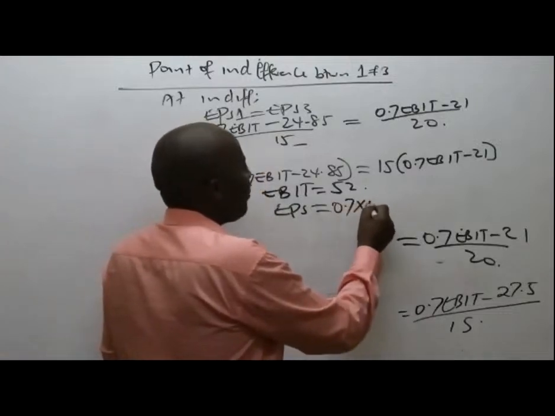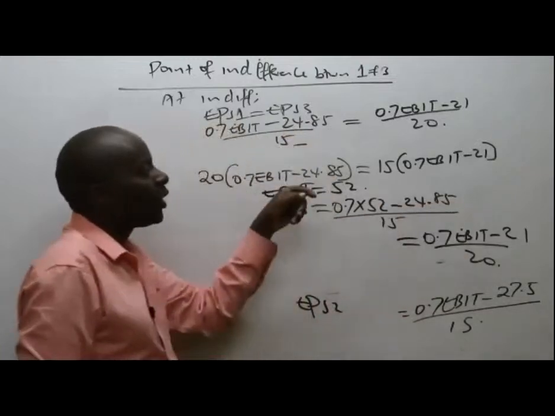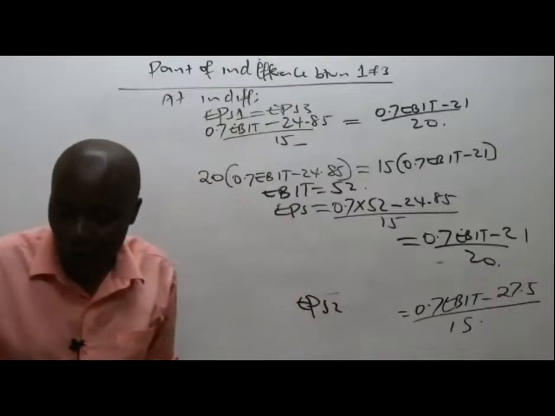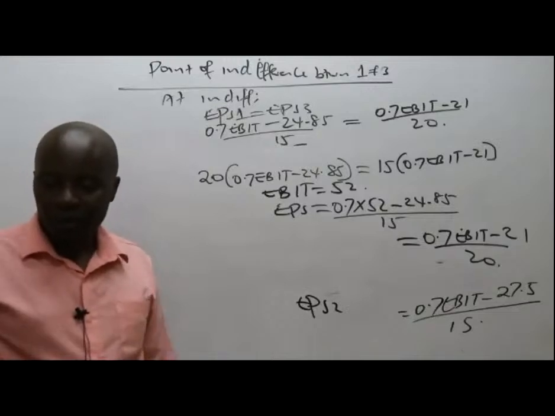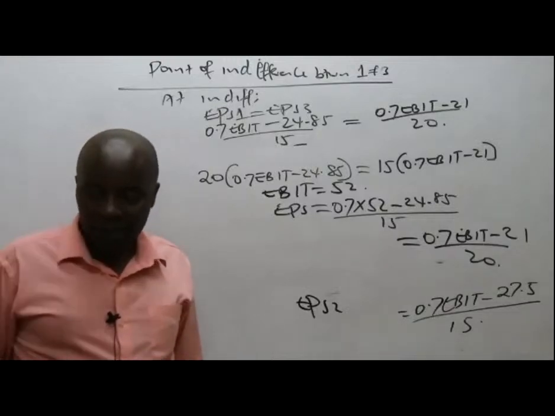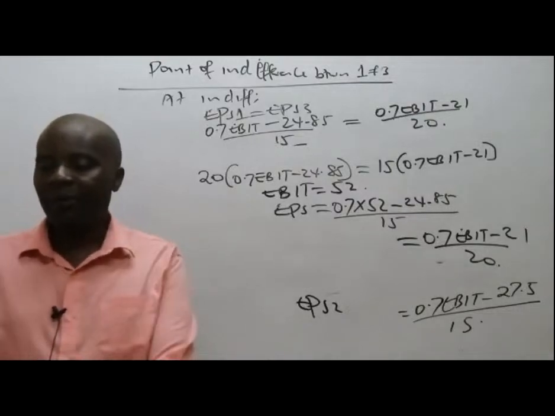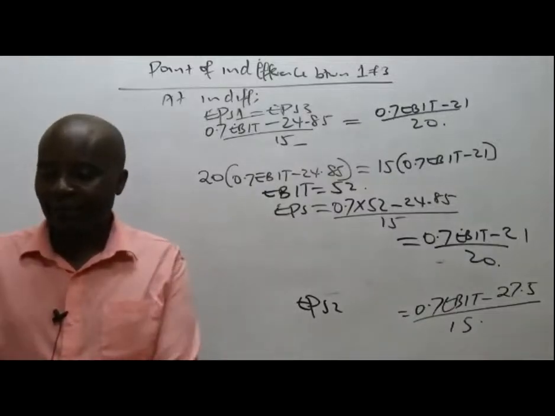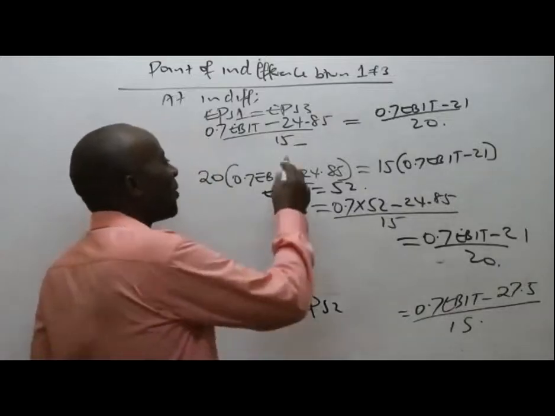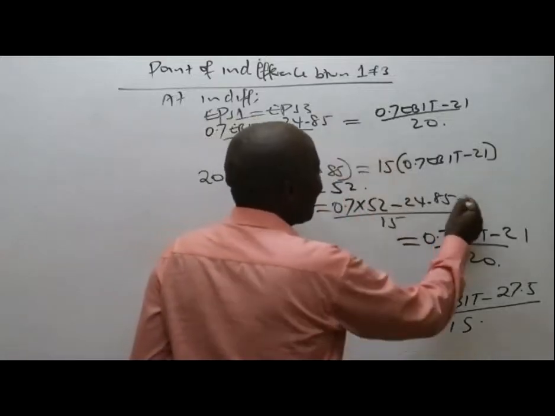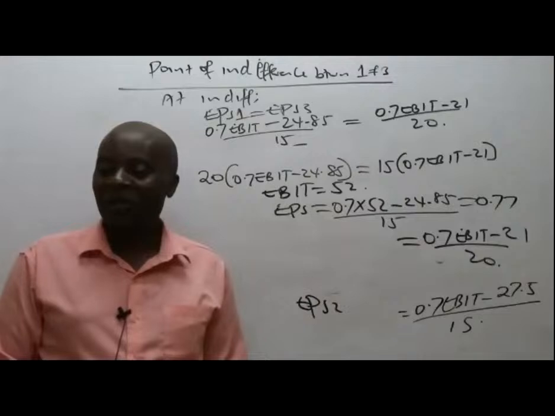So it is 0.7 times 52 minus 24.85, all over 15. I can decide to work with any of the two EPS equations, and I'm able to see Boniface giving me 0.77 per share. 52 for EBIT. How about EPS? At the point of indifference, EPS equals 0.77.